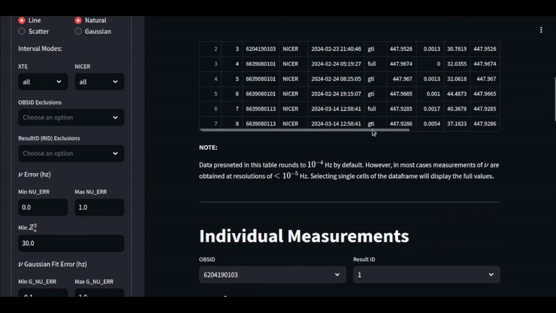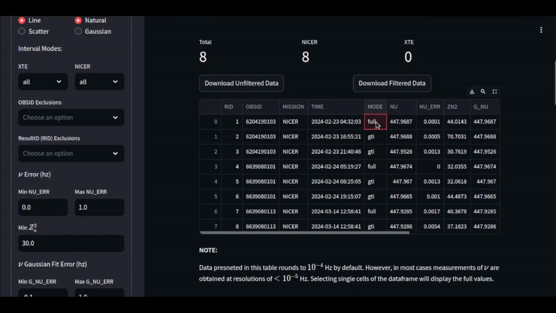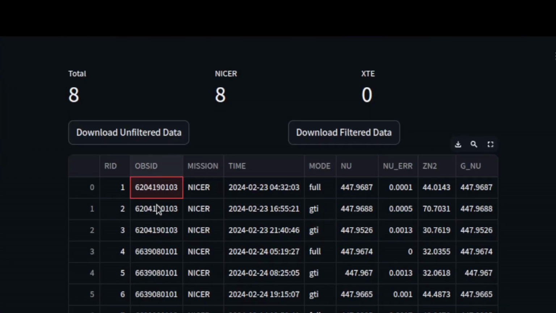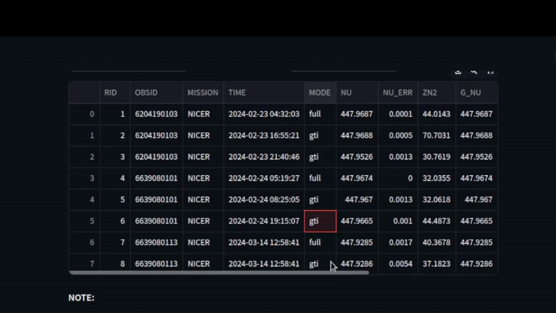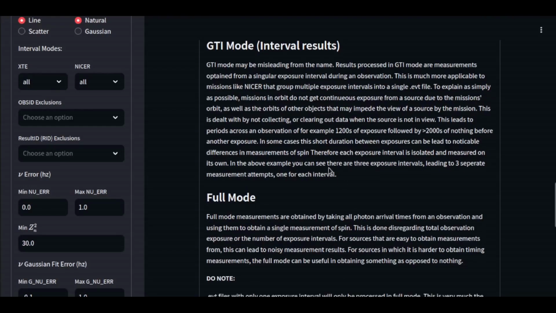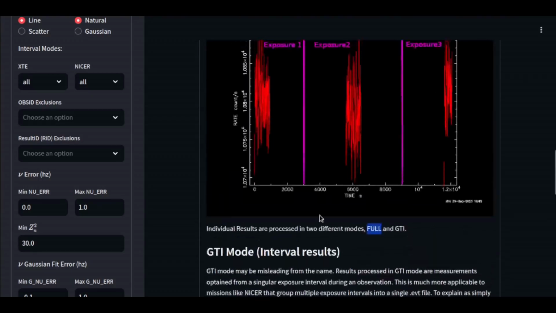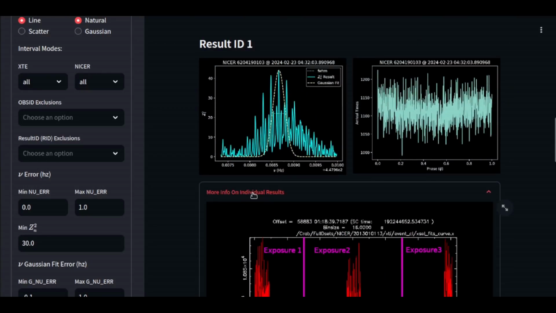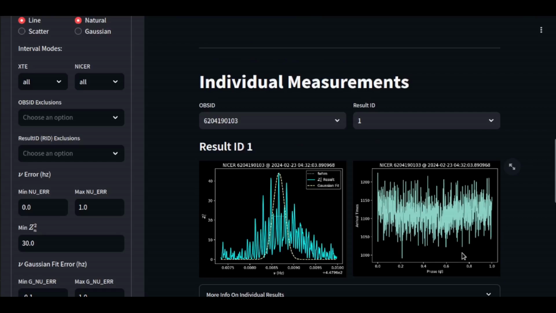So if we come back up here, that's what you're seeing when you see full or GTI. For this OBS ID 6204190103, we have a full result plus 2 GTI results. Here's another one with a full result plus 2 GTI results. And this one right here has a full result and then a GTI result. There are also some written notes explaining this, so check out this drop-down tab for more info on individual results.